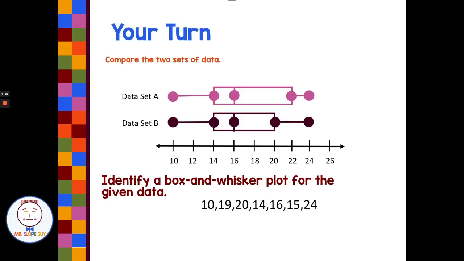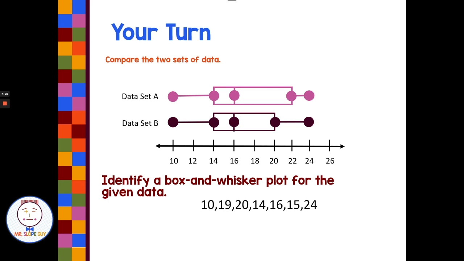All right, I want you guys to pause the video here, take a minute and compare the 2 sets of data and identify a box and whisker plot for the given data. All right, welcome back. Let's see how you did.